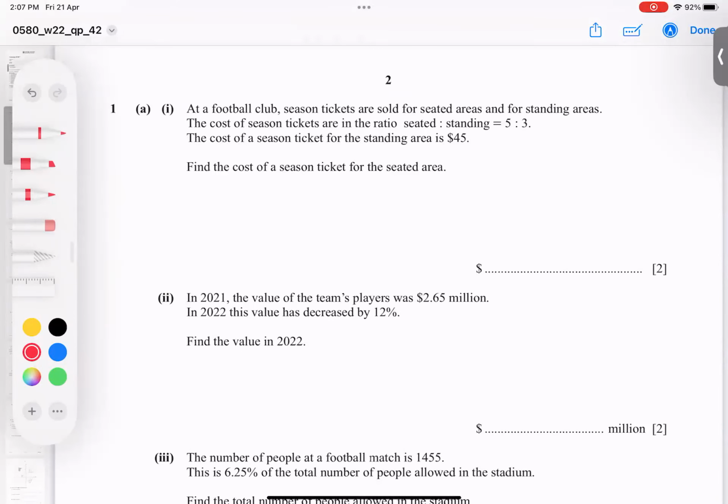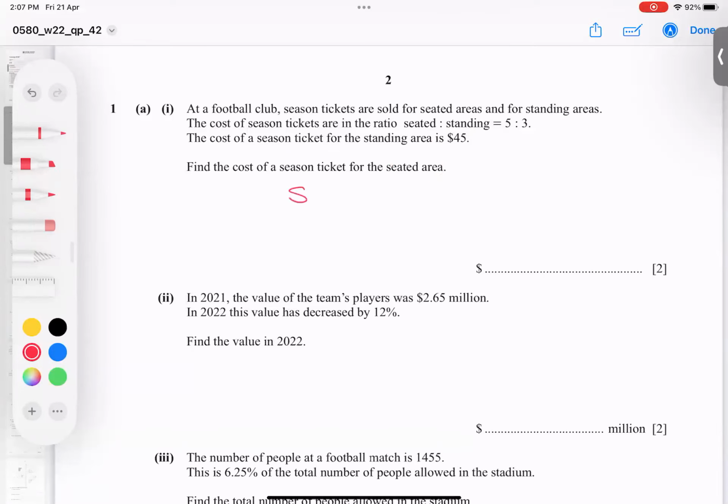At a football club, season tickets are sold for seated areas and standing areas. So two areas are there. And he mentioned that the seated ratio is 5 and the standing ratio is 3. And the cost of the season ticket for the standing area is this much. And we need to find the seated area.